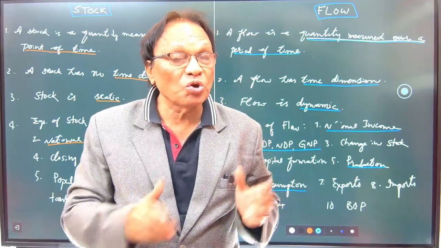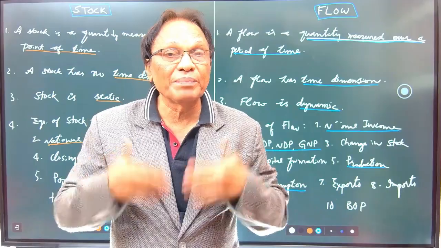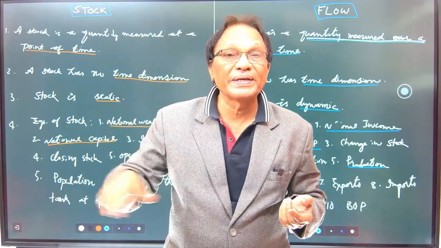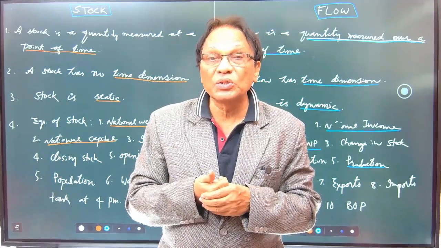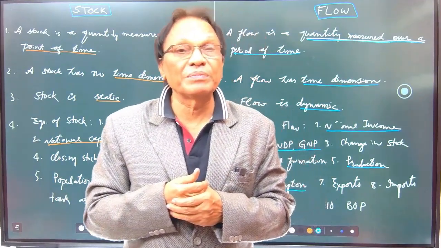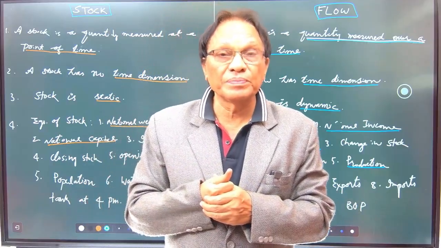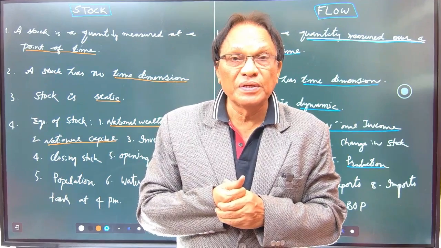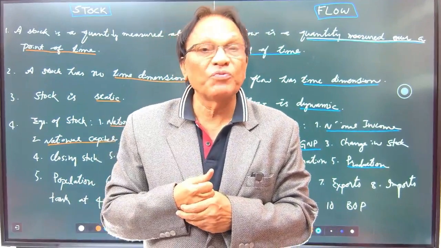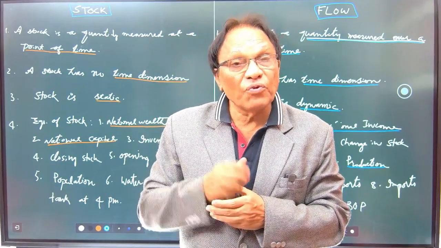The second point, stock has no time dimension. No time dimension, like 1 year, 1 month, 1 decade. Flow has a time dimension, maybe 1 year, 1 decade, 2 days, 2 hours, 10 hours, 1 century. Flow has time dimension. Stock is a static concept. Static, that means how many pens you have right now? I have 4 pens and 10 pencils. That is the stock concept. And flow is a dynamic concept.